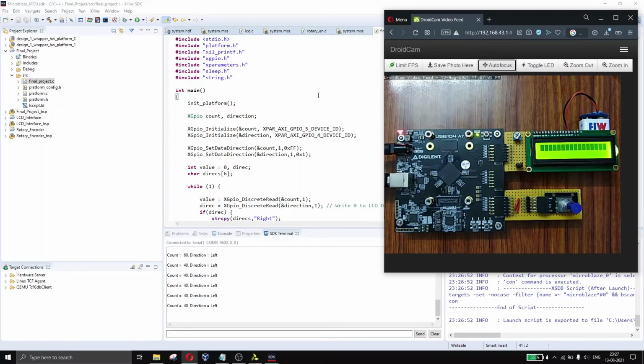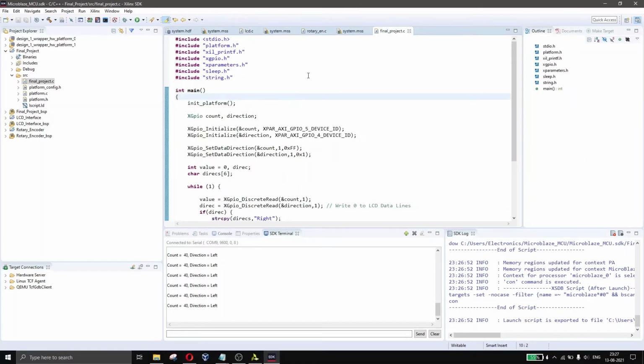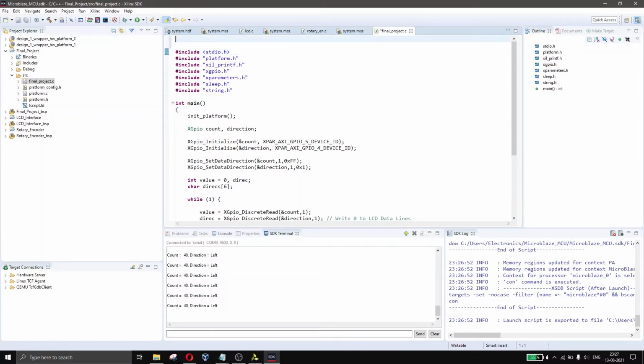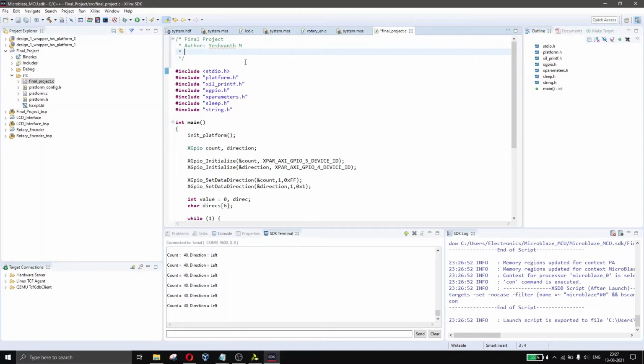Now we'll copy the LCD code, lcd.c. What else we have apart from this? Just add some comments here. Final project, author name, then date, 13/8.